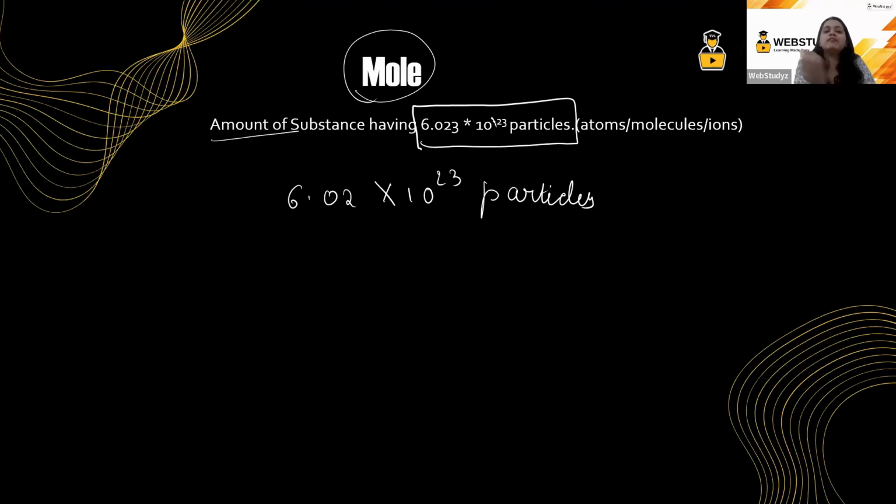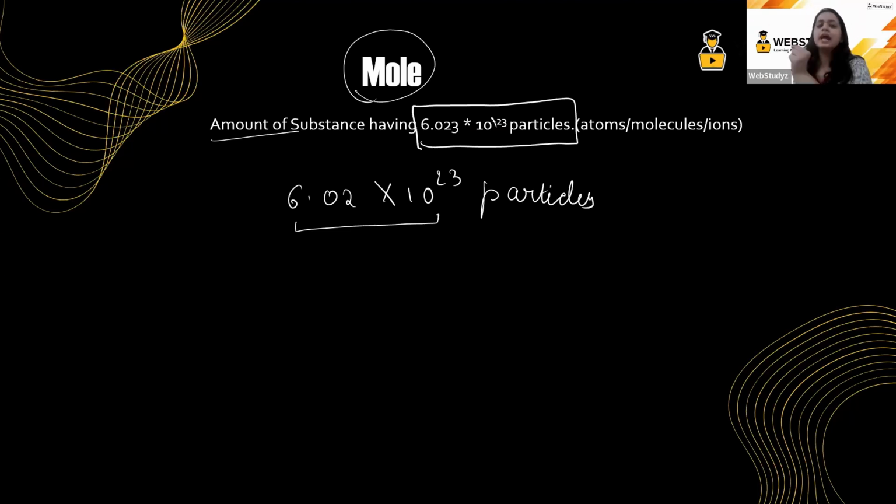For example, I am having this pen in my hand, and if I say that I am talking about 1 mole pen, that means I am talking about 6.02 into 10 raised to the power 23 pens. If I say I'm talking about 1 mole of copy, that means I'm talking about 6.02 into 10 raised to the power 23 copies.